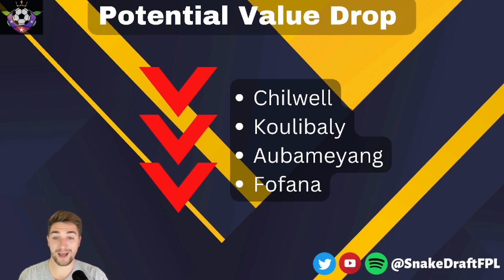Next up, we've got Koulibaly. And this one I think is quite interesting because Koulibaly obviously has been playing that left centre-back role, kind of a Rudiger replacement. And I think Cucurella is going to play there more often than not, to be honest. So I struggle to see where Koulibaly fits in. I'm not convinced he'll play the central of the 3.